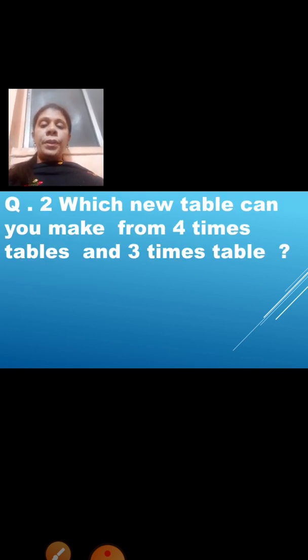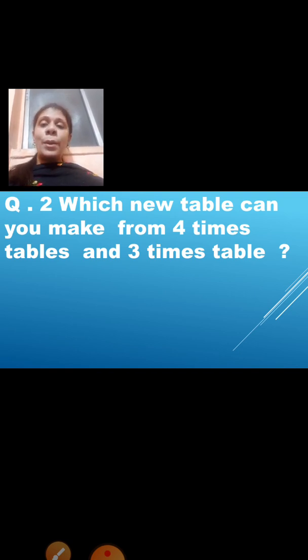Question number 2. Which new table can you make from 4 times table and 3 times table? Children, teacher has taught you this. In our previous session, in our second part, I have taught you how we are going to do it. We took the 3 table, like 3 ones are 3 and 4 ones are 4, and then we added 3 plus 4. We got our answer 7.